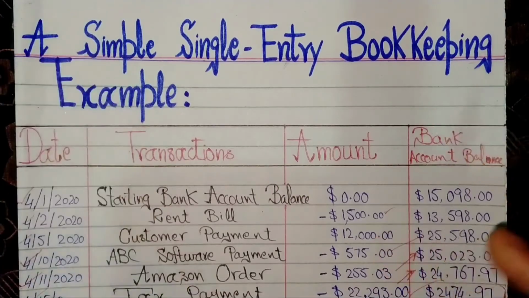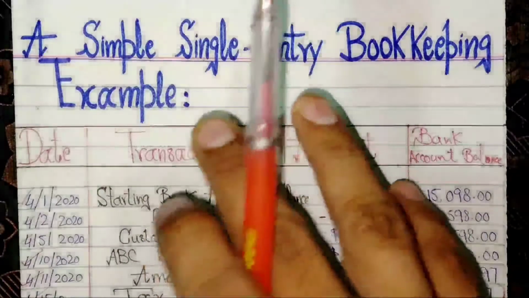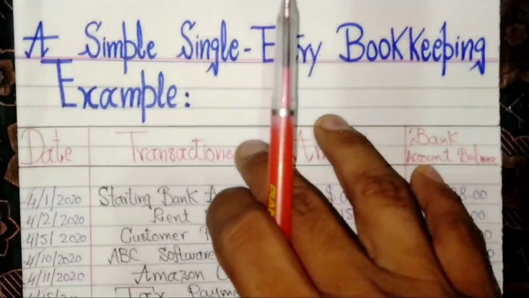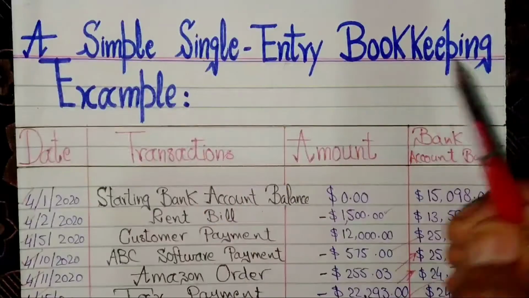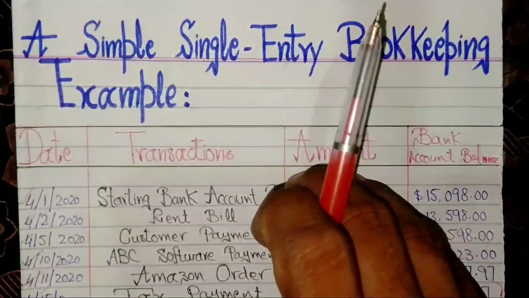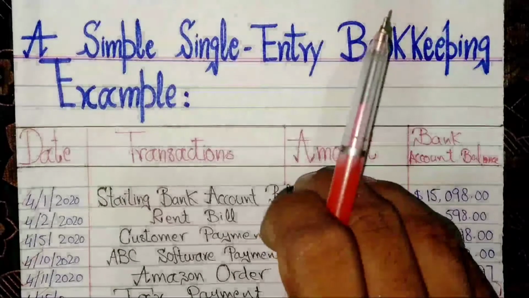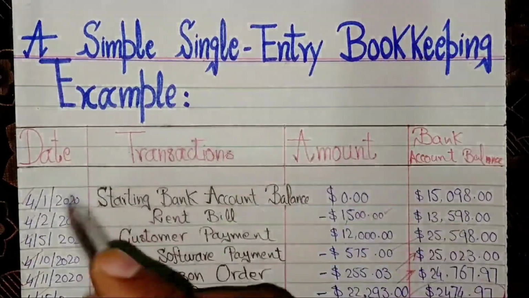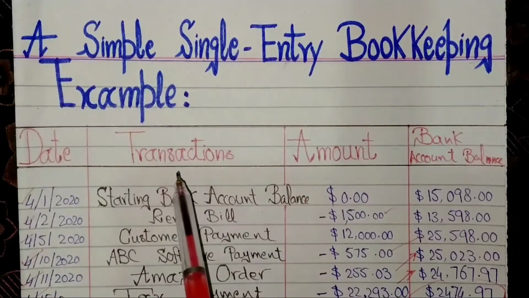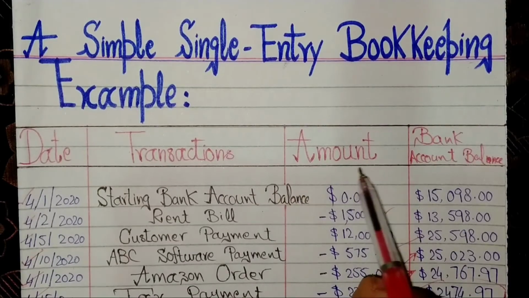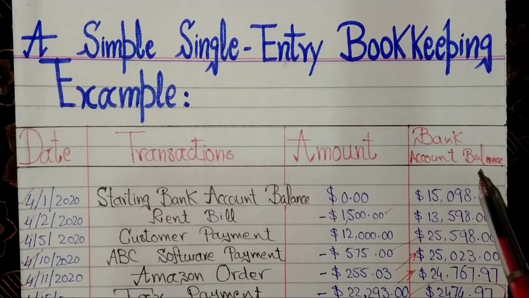You can do single entry in a spreadsheet like this. A simple single entry bookkeeping example is here. The format of the single entry system is this. First is date, second transaction recording, amount, and bank account balance.